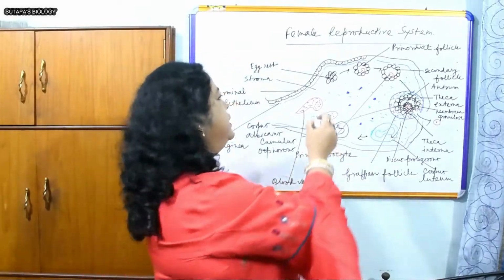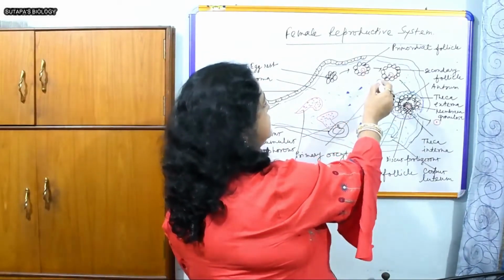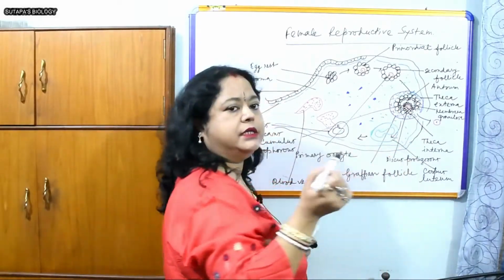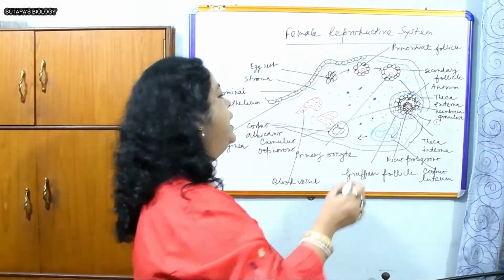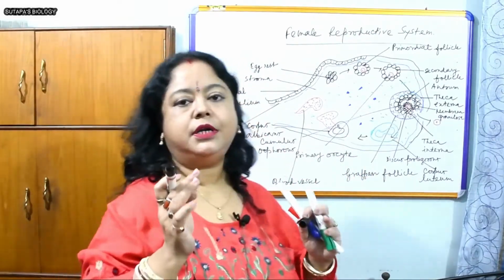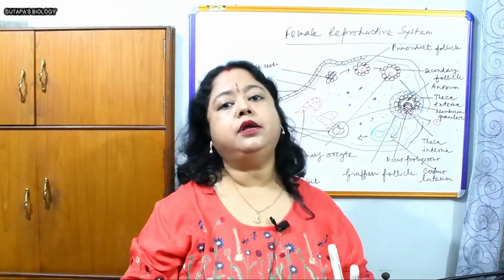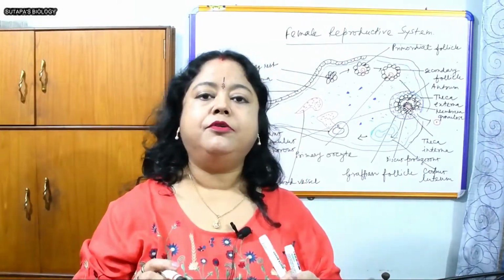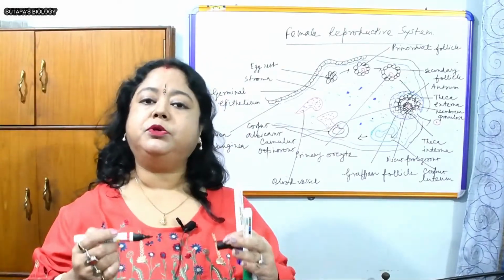So with the increase in the size, the amount of estrogen increases gradually inside the blood and urine of the female, and after that progesterone secretion starts. If the fertilization takes place in any case, then the corpus luteum will stay for 4 months of the baby for continuous supply of progesterone.